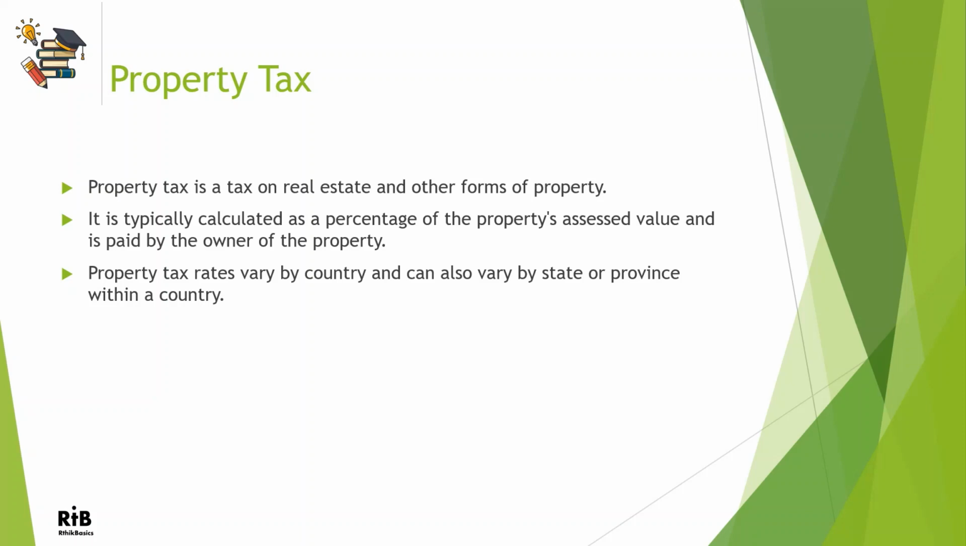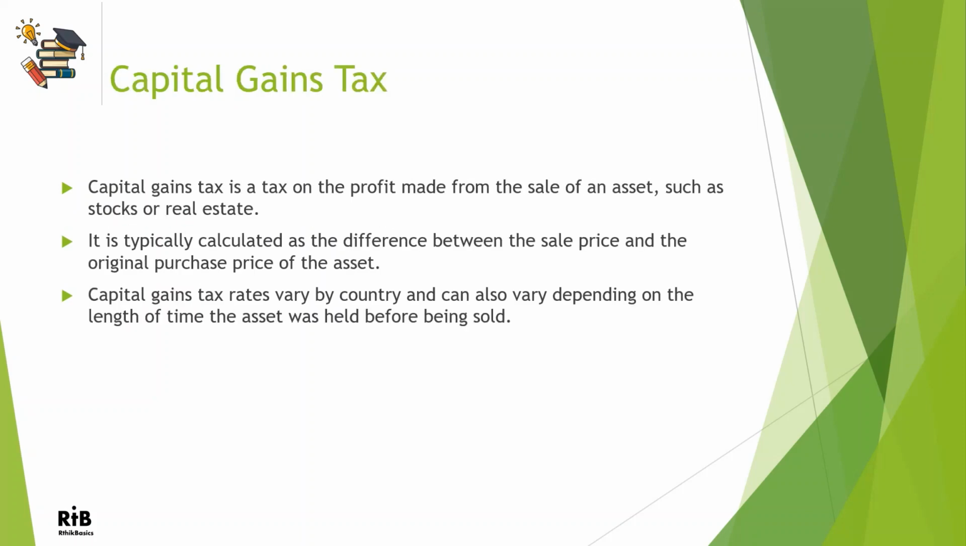Now let's see capital gain tax. Capital gain tax is a tax on the profit you make on a sale of an asset, such as stocks, mutual funds, or real estate like a house or a commercial property. It is typically calculated as the difference between the sale price and the original purchase price of an asset.